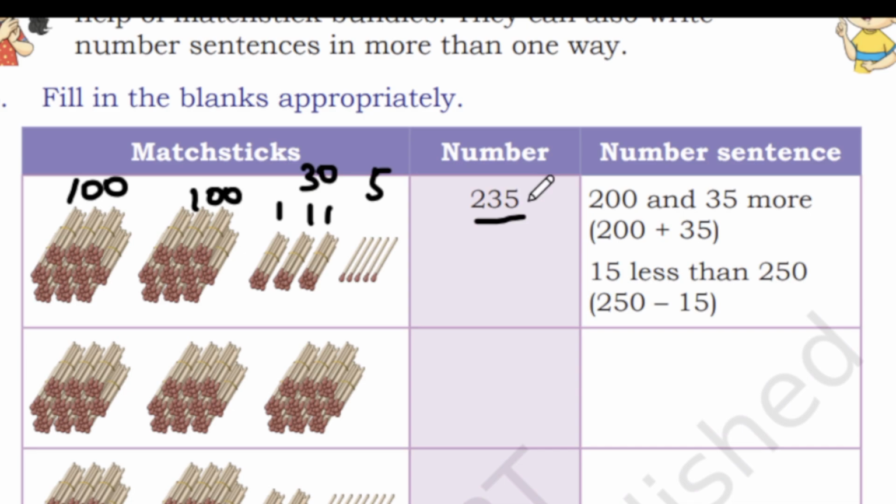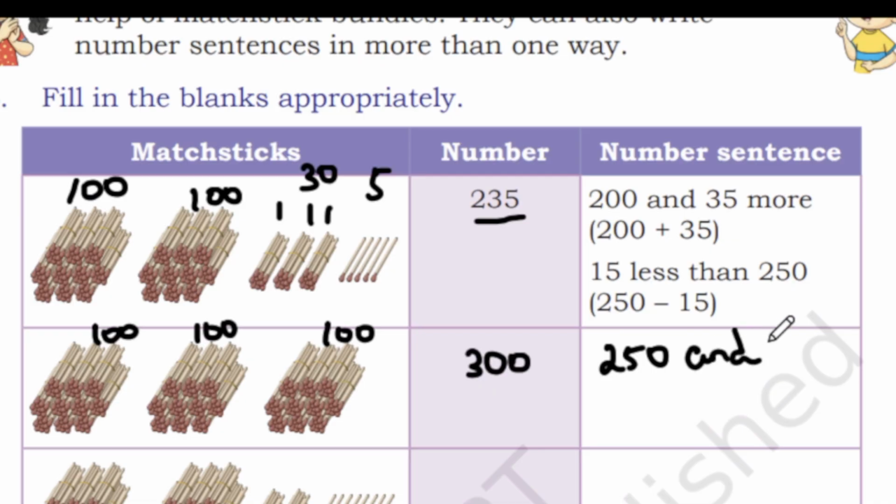Okay, so I'm going to do this for you. So here we have 100. So here we have 100, and again here we have 100. Okay, so totally we have 300. Okay, which is 250 and 50 more, which is 250 plus 50. Okay, 250 plus 50 is 300.